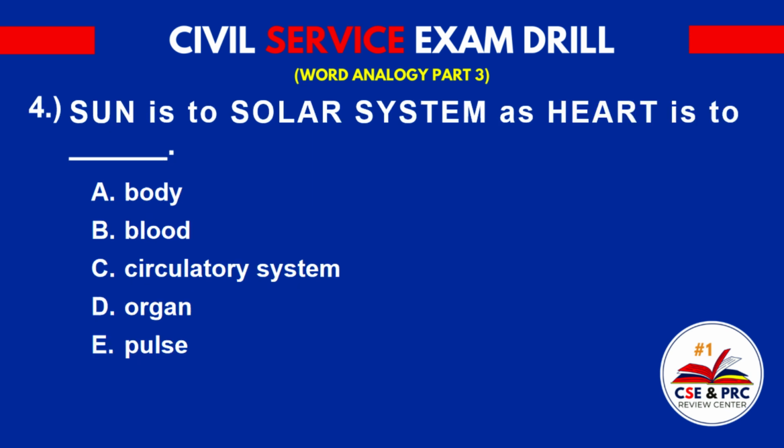Number 4. Sun is to solar system as heart is to: A. Body, B. Blood, C. Circulatory system, D. Organ, E. Pulse. The answer is C. Circulatory system.